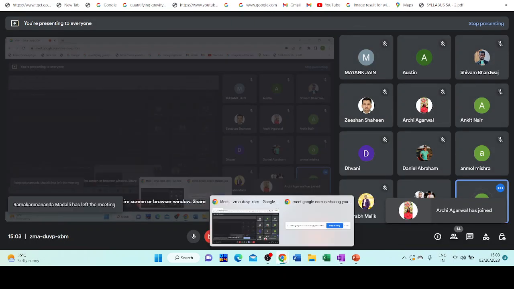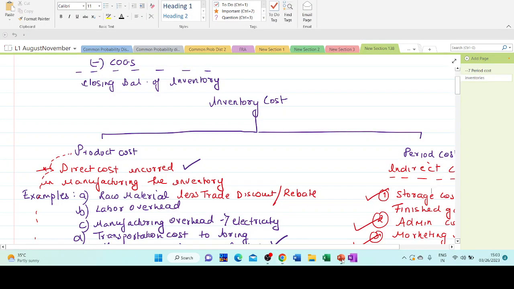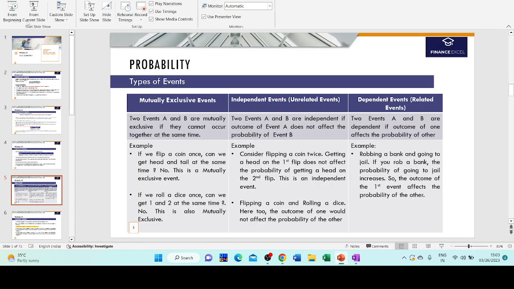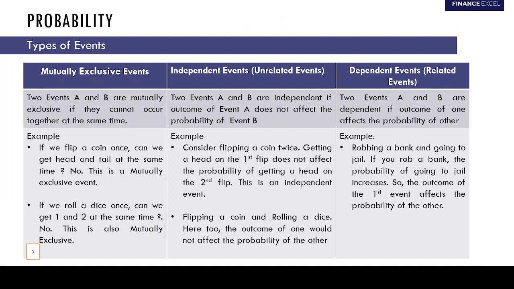Okay, so going back to my PPT. Let's discuss mutually exclusive events. Two events A and B are mutually exclusive if they cannot occur together at the same time. So emphasis is on at the same time. Please note this.